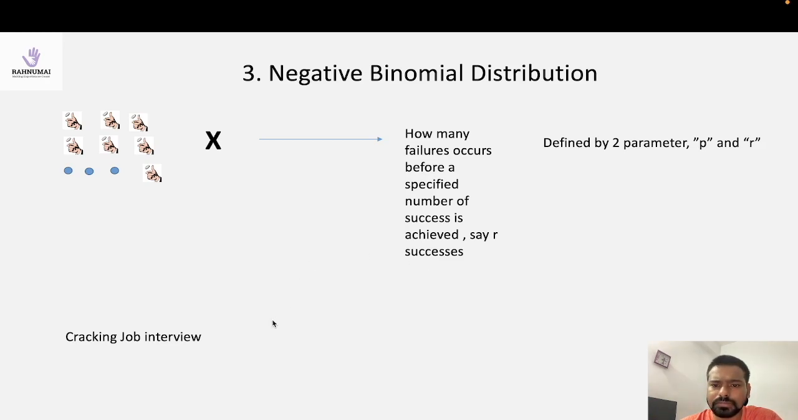But the reward is also there, because suppose you are just giving interviews again and again and you're not achieving success, and then you get mentally disturbed, you get demoralized, you get depression. You can escape these things if you know the probability of cracking the job interview, because that way you will be mentally prepared that yes, I have to give at least this many interviews before I crack the actual interview. You will not be disappointed or demoralized. That is the reward.